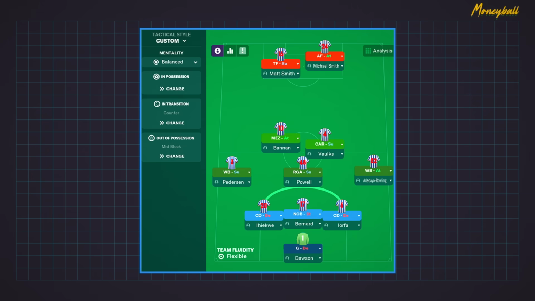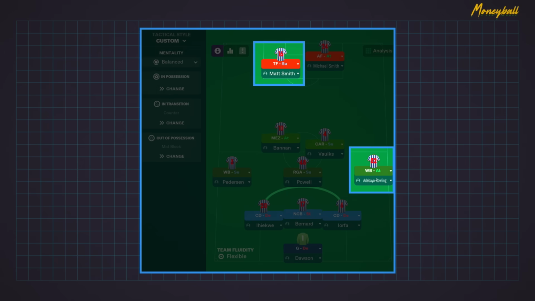And this is our tactic. A 3-5-2 that focuses on countering, and it utilizes our two signings. In the next section, let's check out some results, highlights, and final thoughts.